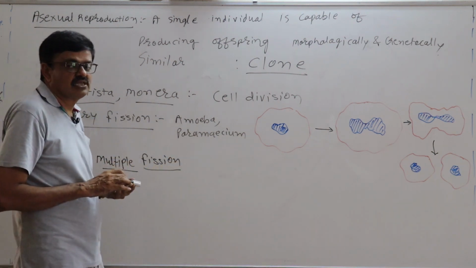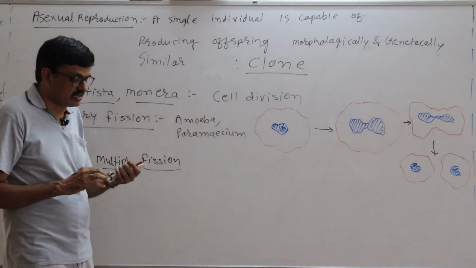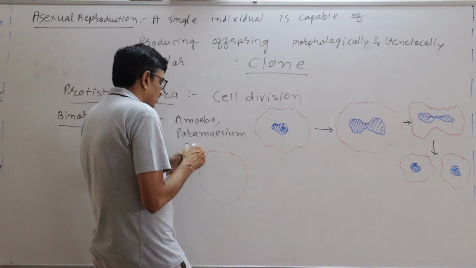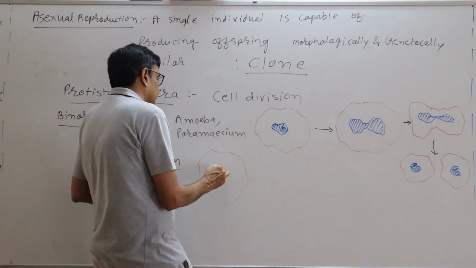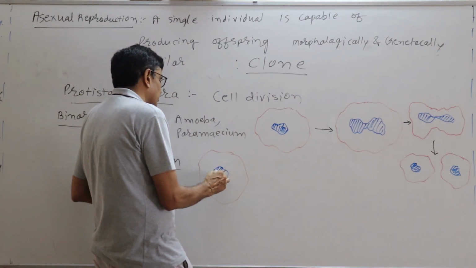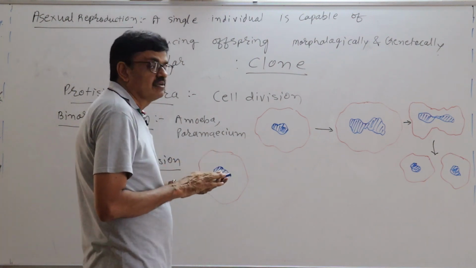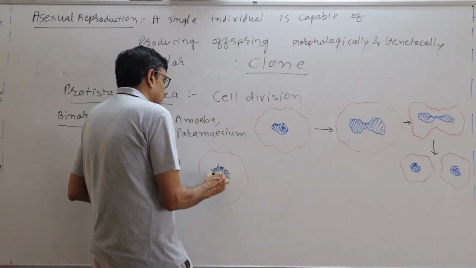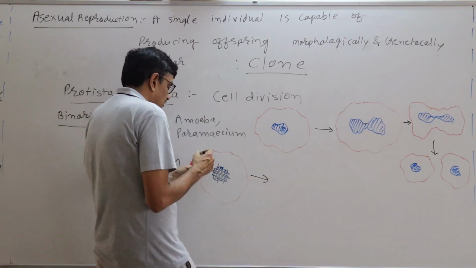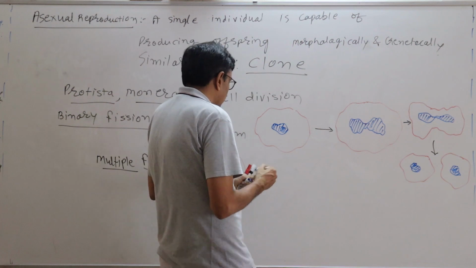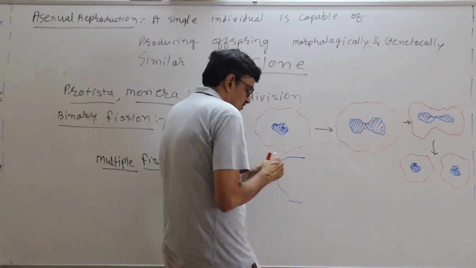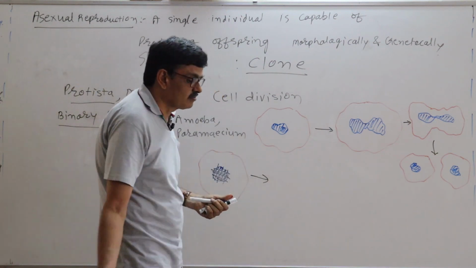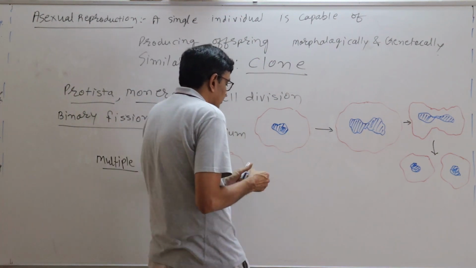Amoeba and paramecium, even in the plasmodium it has happened. Now what happened? Suppose it's an amoeba, and as far as its nucleus is concerned, it has divided so many times. In that case, initially there is no cytoplasmic division that has taken place, okay?